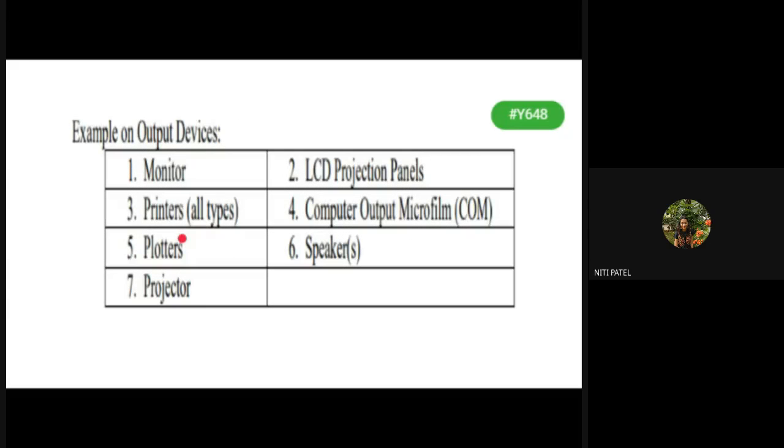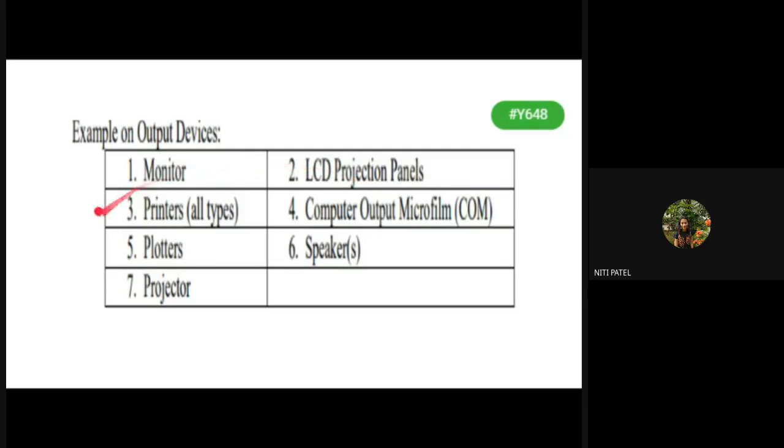So what are the different output devices? We can see output from the monitor. We can see output from the LCD projector panels. Now you might know what projectors are. The ones displayed in our classrooms are nothing but projectors. Can you see the output from that projector? Yes. What you get to see is the screen which your teacher is presenting from her own laptop.